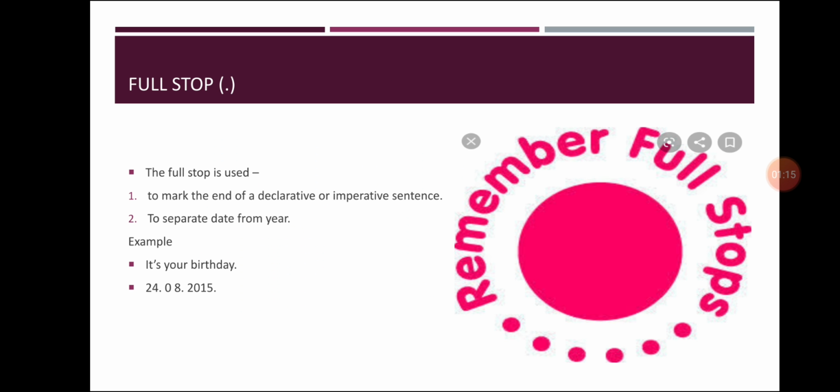The full stop is used to mark the end of a declarative or imperative sentence and to separate date from year. For example, it's your birthday. Full stop. And whenever we mention a date, we write it like this: 24, full stop, 08, which is your month, full stop, 2015, full stop. Let's see some more examples. Full stop to mark the end of an assertive or an imperative sentence.